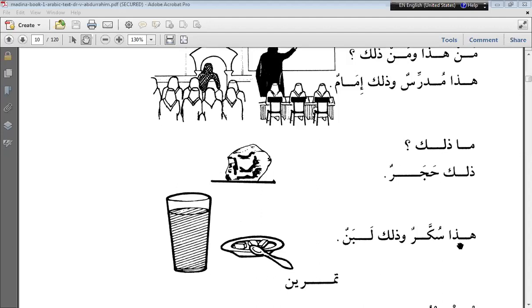This is sugar, and that is milk. Correct. Very good. Whenever this shadda comes, you have to give some stress there. Sukkarun. Okay.